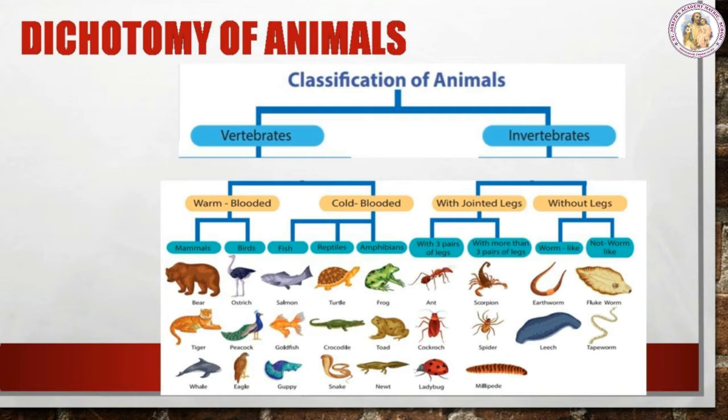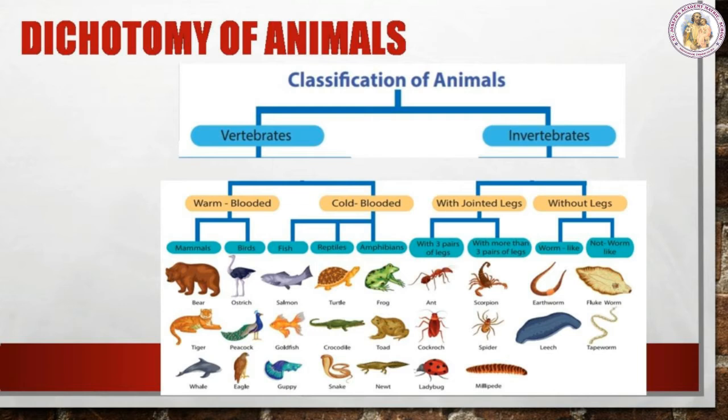The warm-blooded animals are classified into mammals and birds. Examples for mammals are bear, tiger, etc. Examples for birds are ostrich, peacock, eagle, etc. And now cold-blooded animals, they are classified into fish, reptiles and amphibians. Examples for fish: salmon, goldfish, etc. And what about reptiles? Turtle, crocodile and snake.